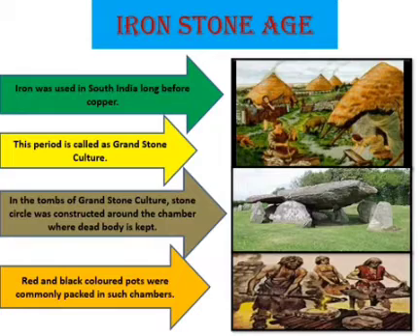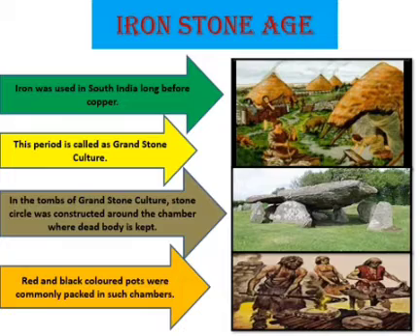The next very important age is Ironstone age. Iron was used in South India long before copper. In South India, iron was in use as early as some 3500 years ago. This period is called as Grand Stone Culture. Children, in the tombs of Grand Stone Culture, stone circle was constructed around the chamber where the dead body is kept. And red and black colored pots were commonly placed in this chamber.